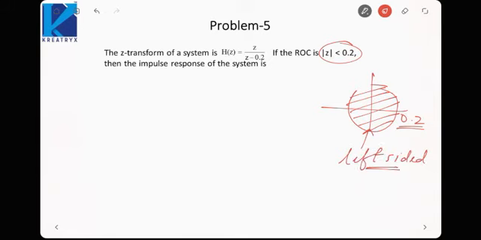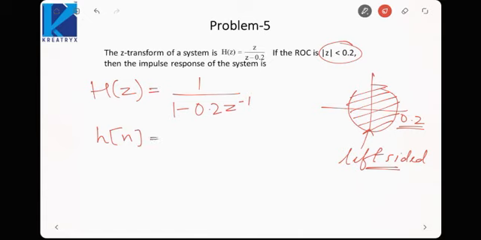So H(z) can be written as 1 upon 1 minus 0.2 z inverse. So h[n] can be written as minus 0.2 raised to power n u[minus n minus 1]. This signal is left sided.